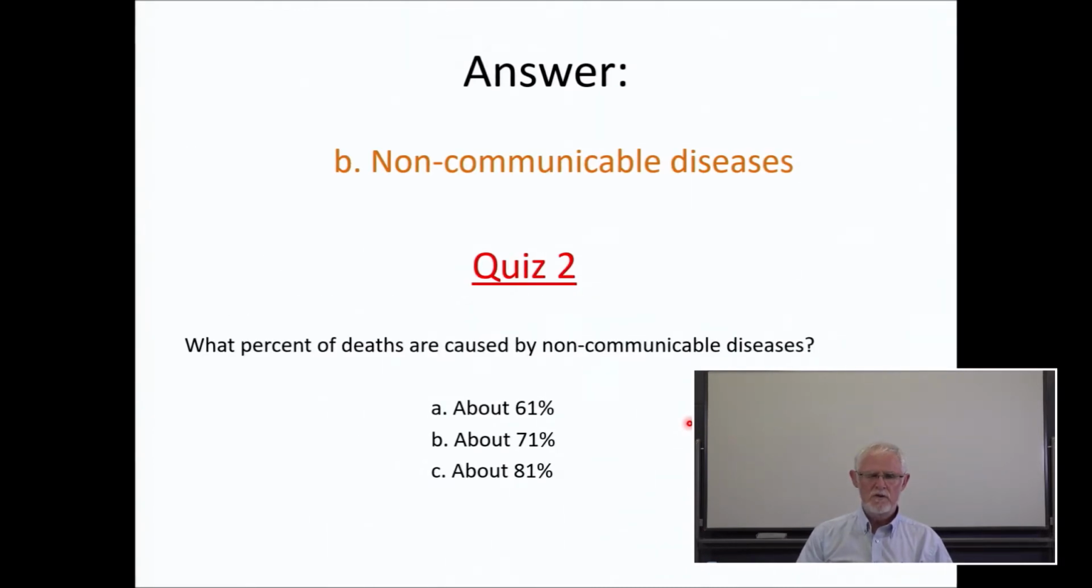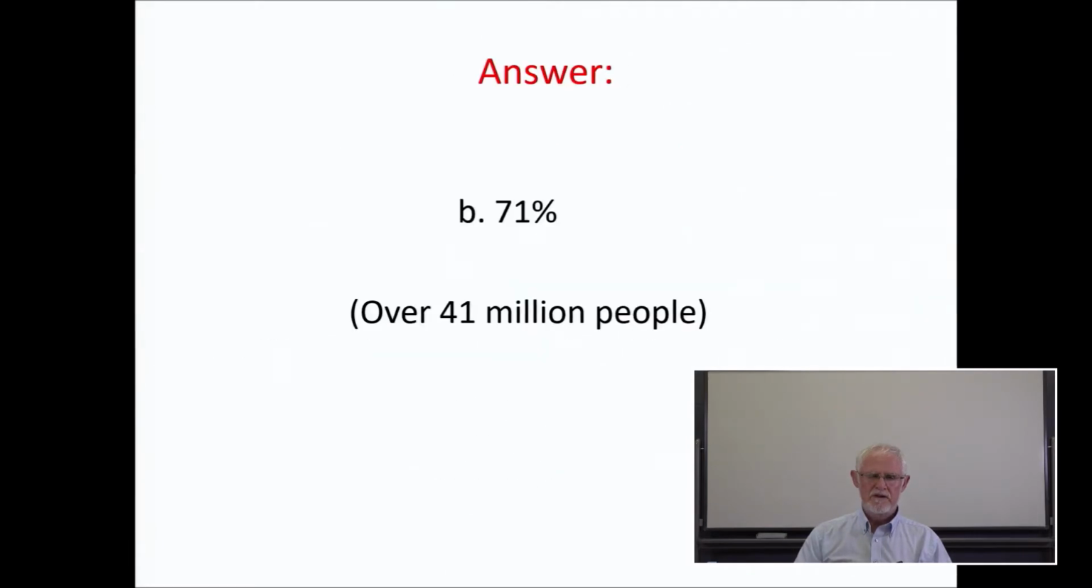And quiz number 2, what percent of deaths are caused by non-communicable diseases, do you think? Do you think it's about 61%, about 71%, or about 81%? The answer is about 71%. Over 41 million people died of non-communicable diseases. Now, this was not always the case.